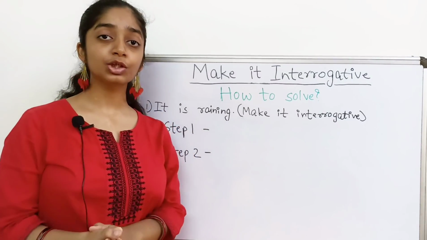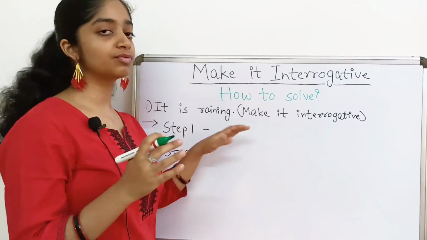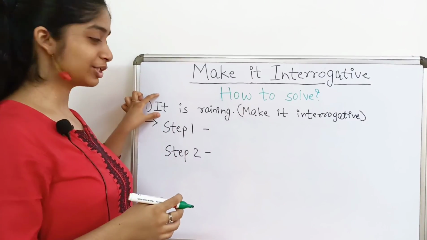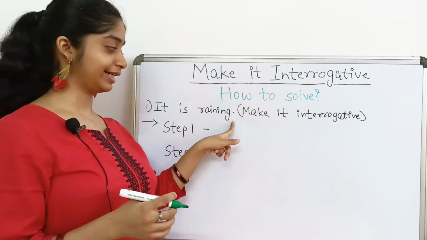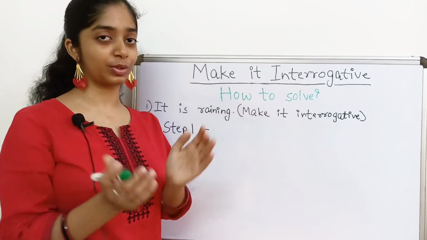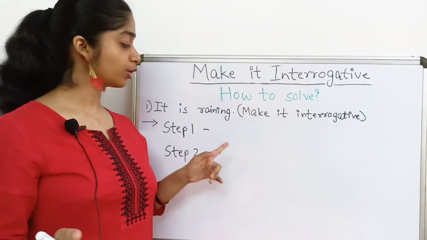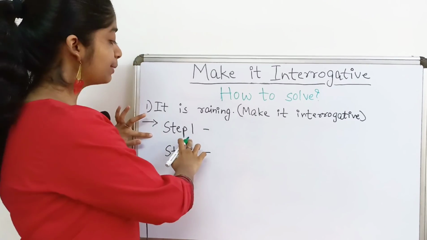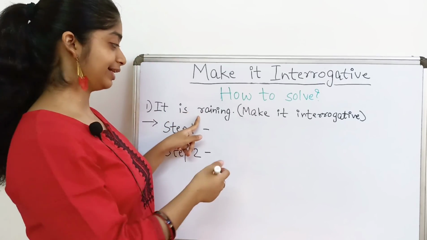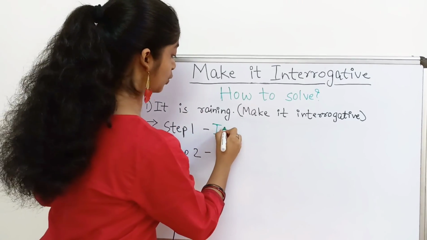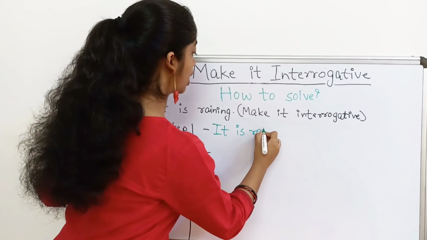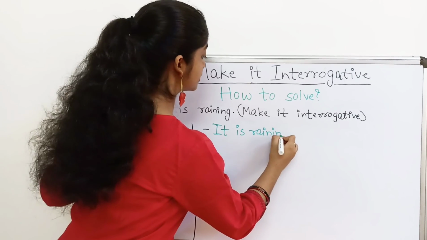Let us now have a look at how to solve these types of sentences. In your question paper, you will be given a sentence and in brackets, you will be asked to make it interrogative. You have to follow two steps over here. Step number 1 is to add a question tag to this sentence. So, to add a question tag, we will write the complete sentence down as it is.